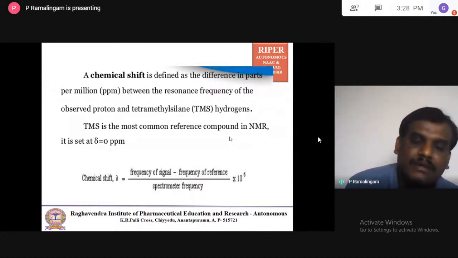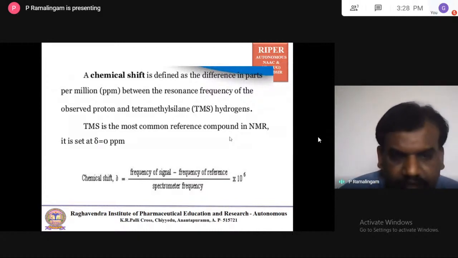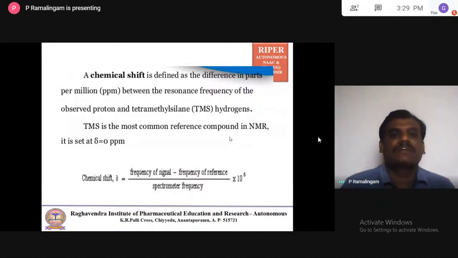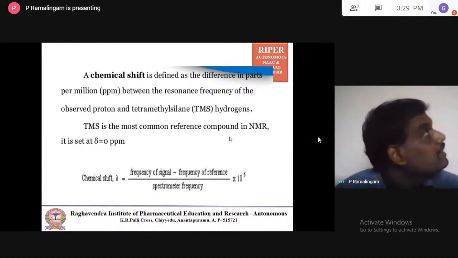In current high-resolution NMR instruments, people are not adding any TMS, and still if you find any signal at 0 ppm, that is not because of the test proton, it is because of the internal standard. There is a formula for the chemical shift: the frequency of the signal minus the frequency of the reference, divided by the spectrometer frequency, times 10 to the power of 6, in parts per million.